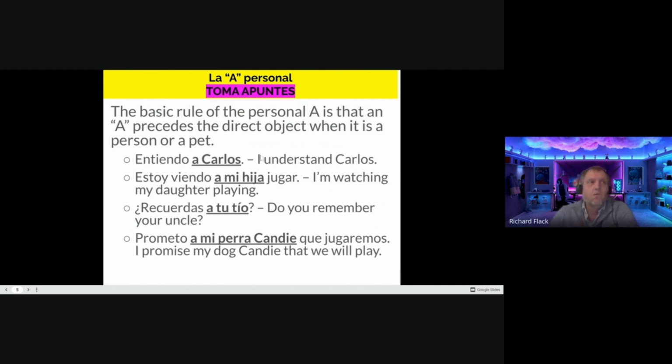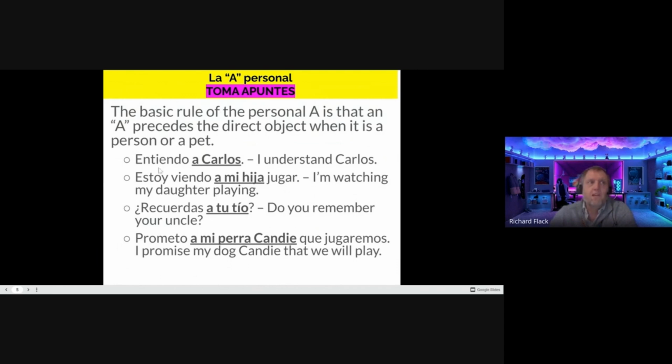The basic rule of the personal A is that an A precedes, goes in front of, the direct object, what we just learned to identify, when it is a person or a pet. Very important, when it is a person or pet. So notice you are taking notes. You should be writing this down in your notebook. You can pause the video to keep up.